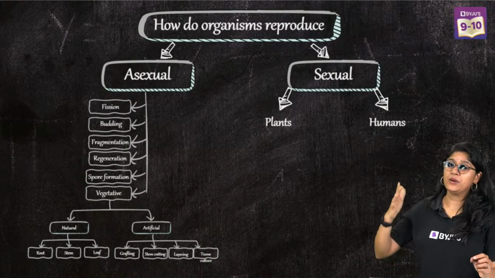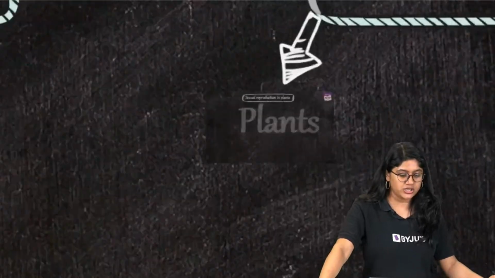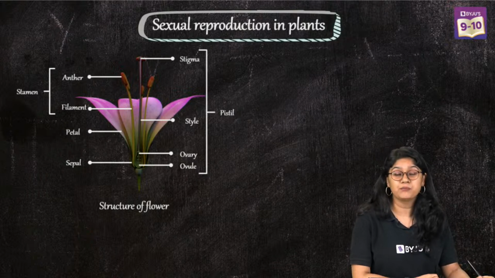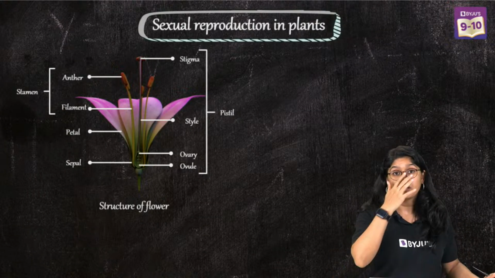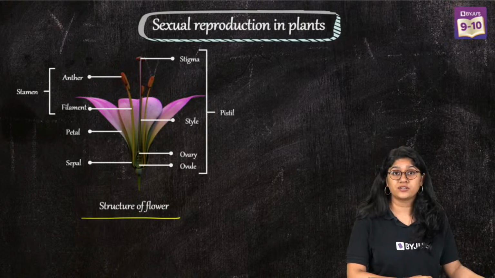Now that we are clear with this topic, we'll be discussing sexual reproduction in plants. In plants, we have the flower as the main important part that has the reproductive parts. So over here we have the structure of the flower.